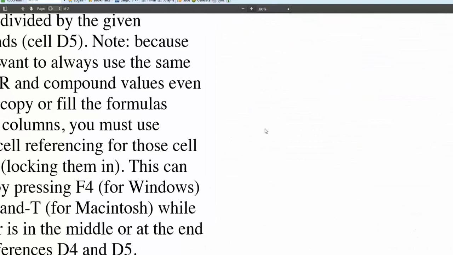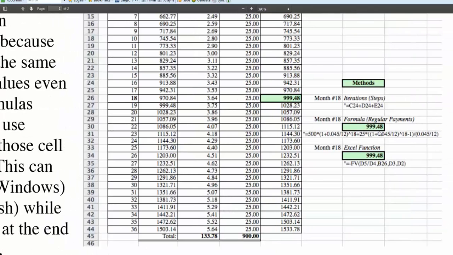Let's see, I can go a little bit more. It's too big. All right, so anyway, you can see we're going to type in this formula here. Let me point something out to you, because we're going to link it a little differently than they have it. This little plus here says we're breaking up two formulas. We're going to look at one, the interest we're making off the $500, and then we're going to look at the interest made by adding the 25 each month. And so there's two different formulas that we're going to look at with that.